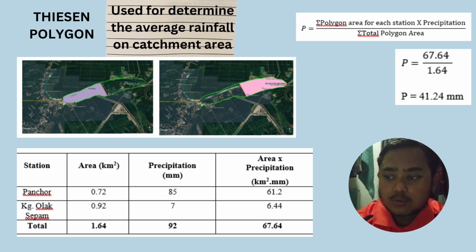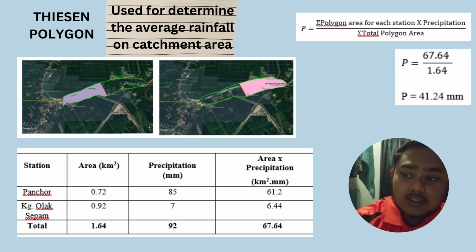For our Pancho station and our Kampung Ulu Sepam station, to find the Thiessen polygon we use this formula: the sum of the polygon area for each station times the precipitation, over the sum of the total polygon area. From the table, we get an area, we get a precipitation, and we get the area times precipitation. So we get our Thiessen polygon as 41.24 mm.